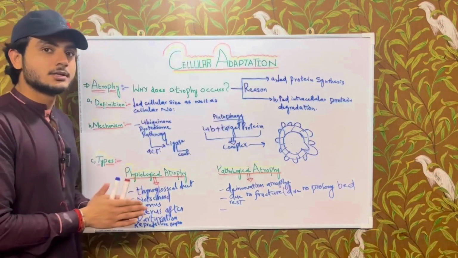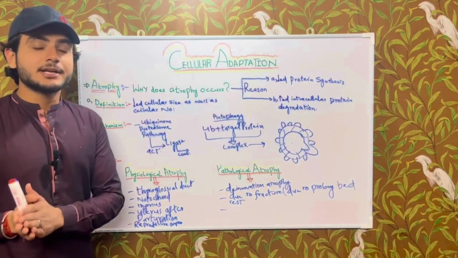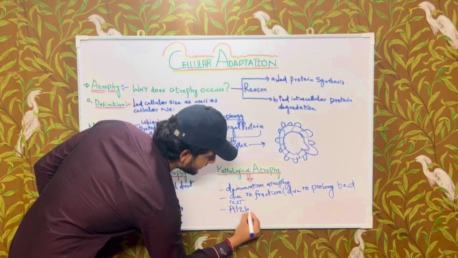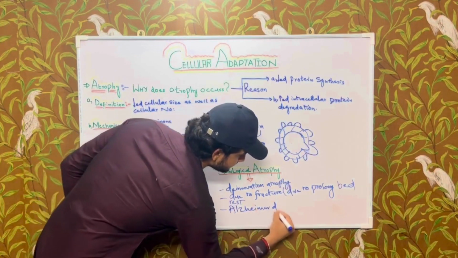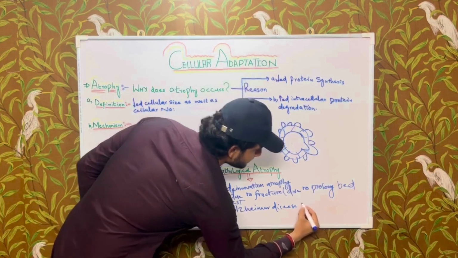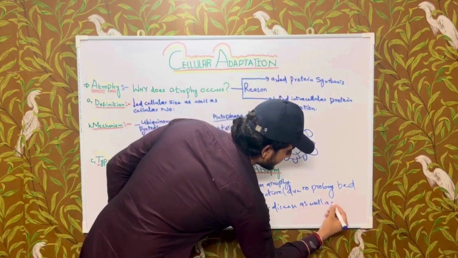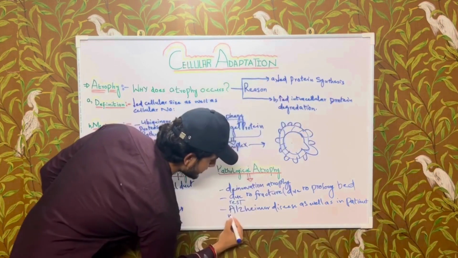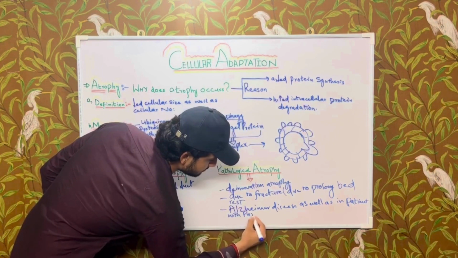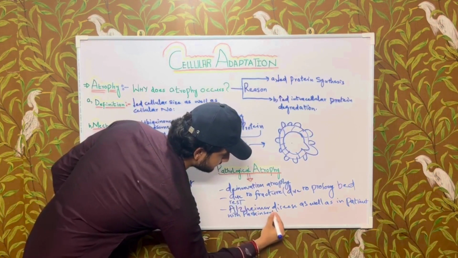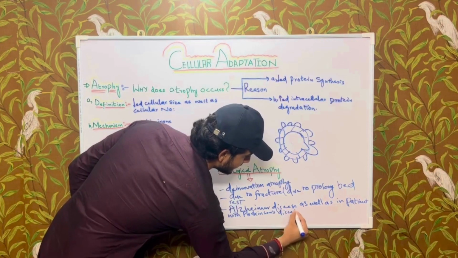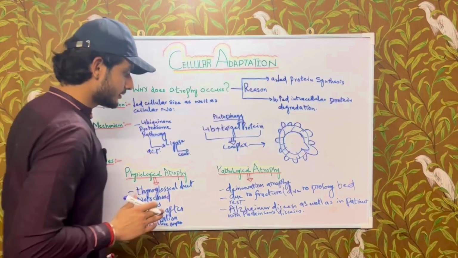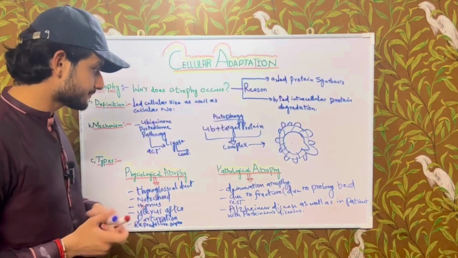It also occurs in patients with Alzheimer's disease as well as Parkinson's disease. And the fourth example is that it also occurs in cancer cachexia.